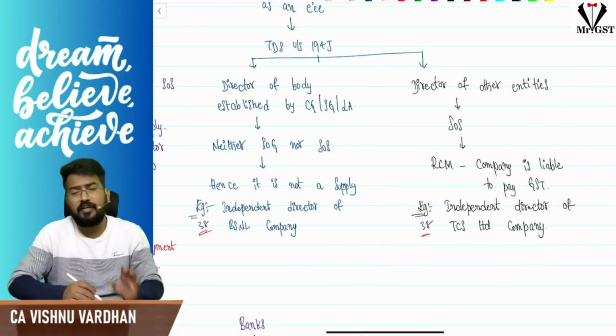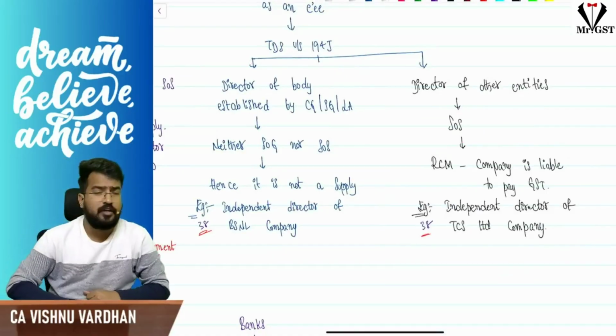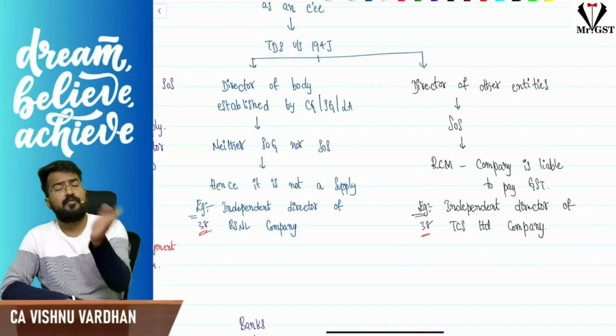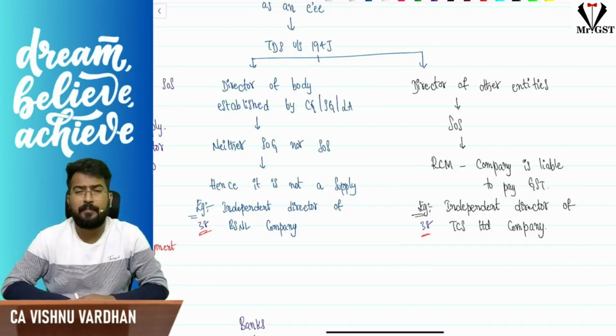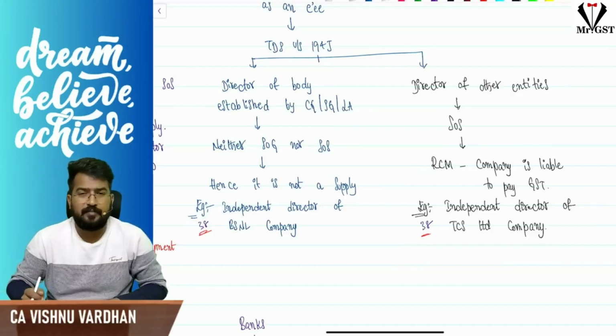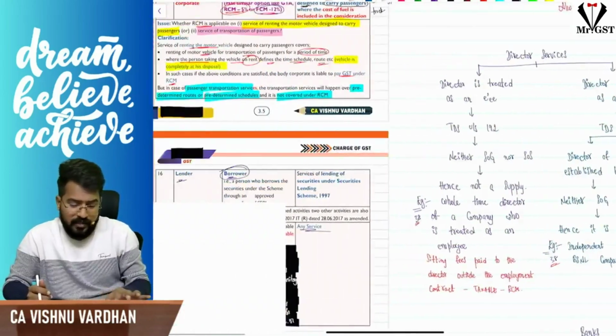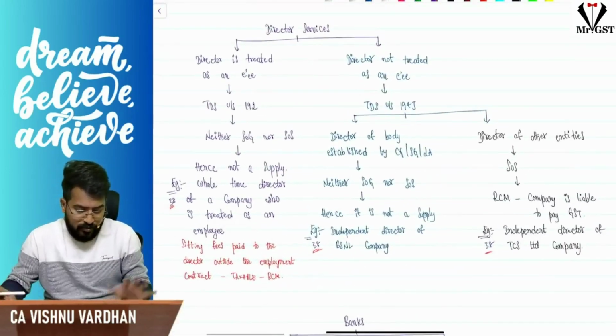For example, if you are an independent director of BSNL, no GST, no RCM, no FCM. But if you are an independent director of a company like TCS, then it is RCM. Clear? So that is what you should be careful about with respect to director services. Okay.